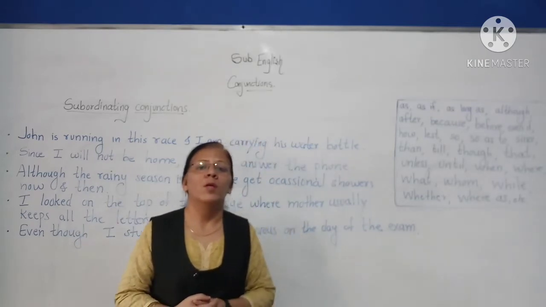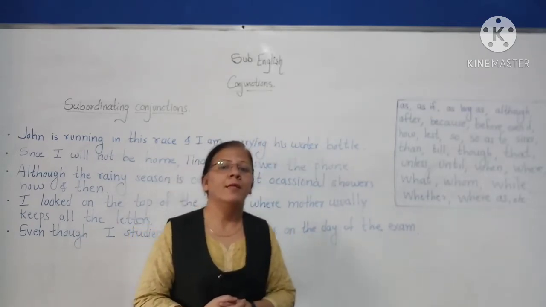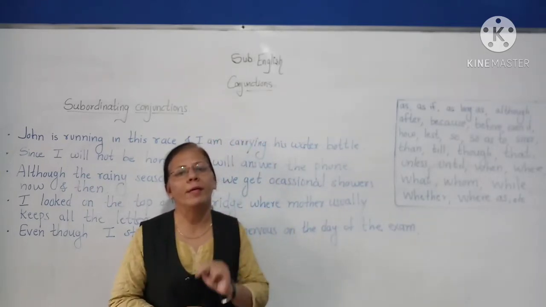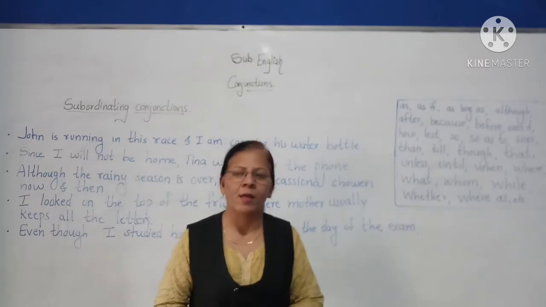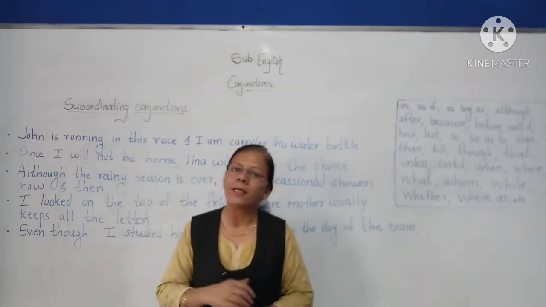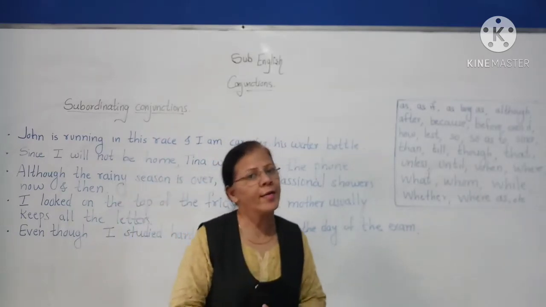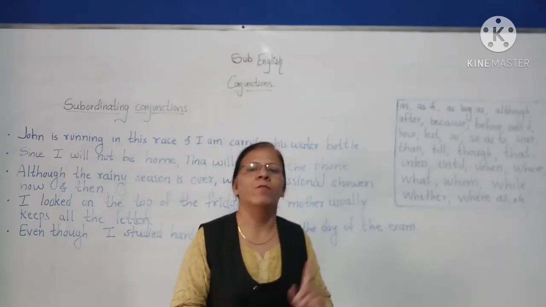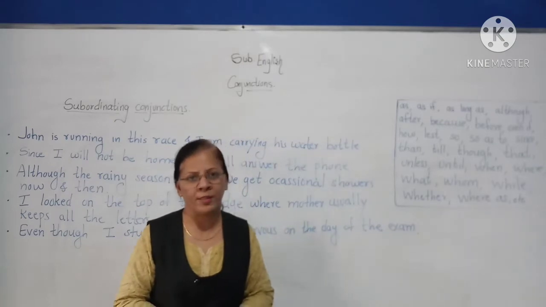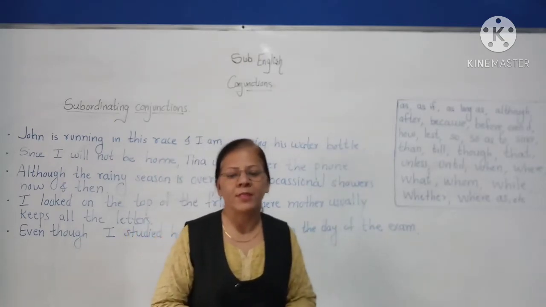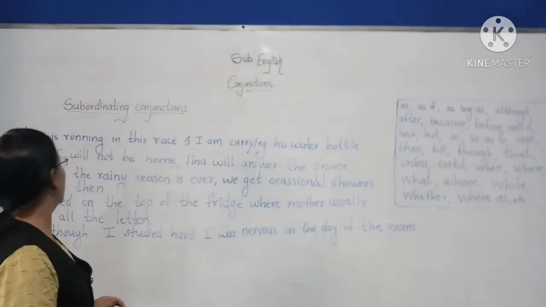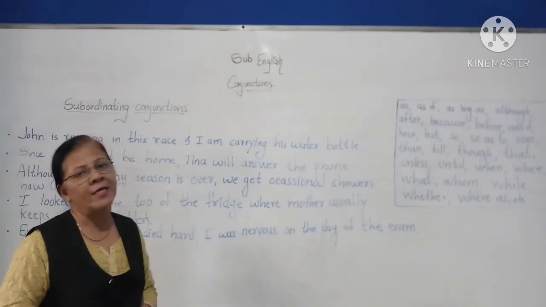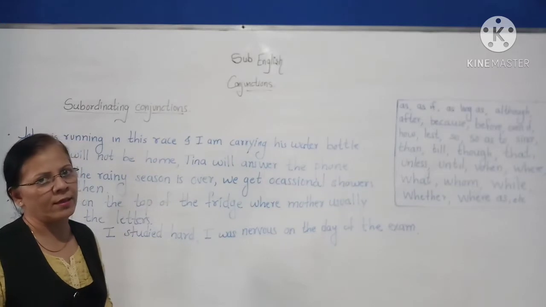Okay. So now we have seen that coordinating conjunctions are used to join two independent clauses, whereas subordinating conjunctions, or subordinators, are used to join a main clause with a subordinate clause. So let us see first some examples. John is running in this race and I am carrying his water bottle.